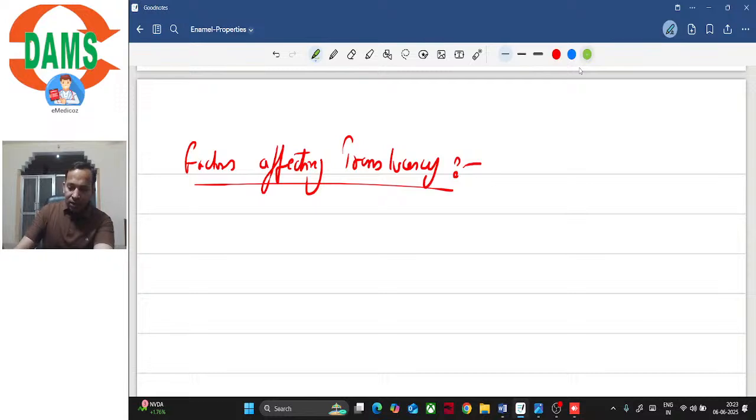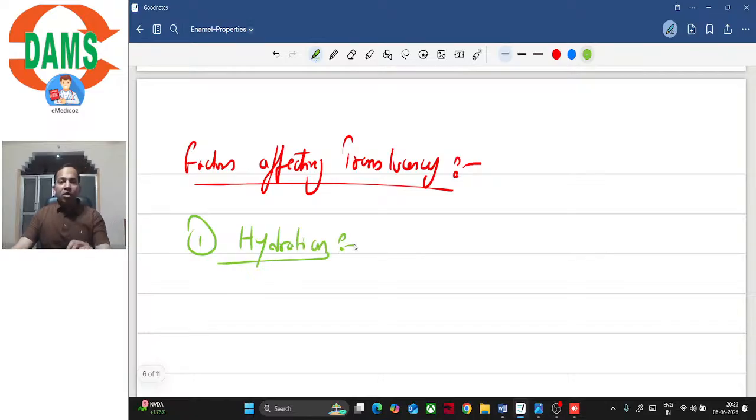So the first factor that would affect the translucency of enamel is hydration, isn't it? You must have experienced it in your clinics that when you dehydrate a tissue or when you etch a tissue, it becomes dehydrated, it appears more opaque, isn't it? And when you rehydrate it, it again appears more translucent.